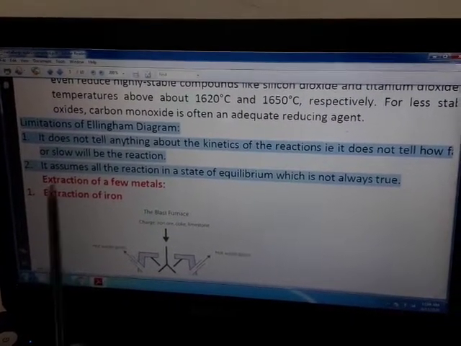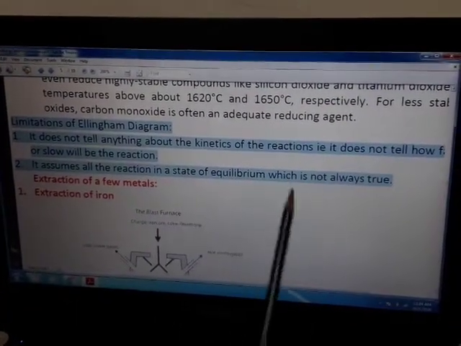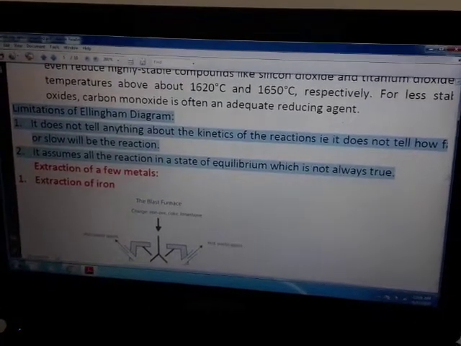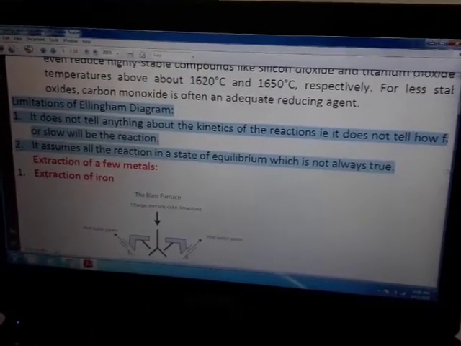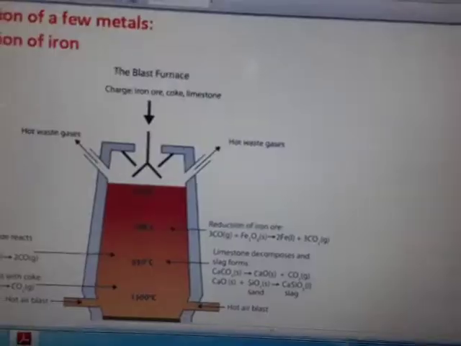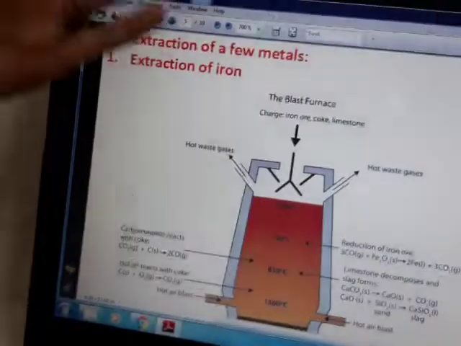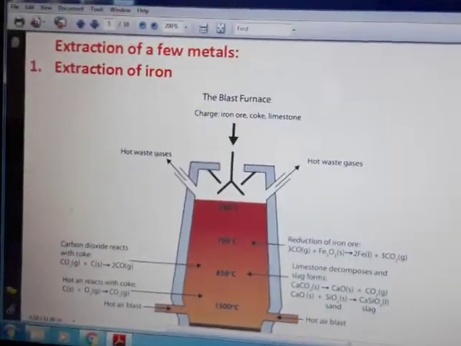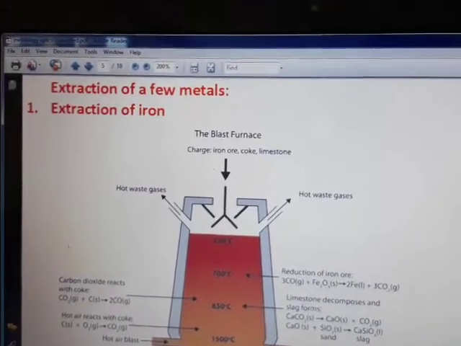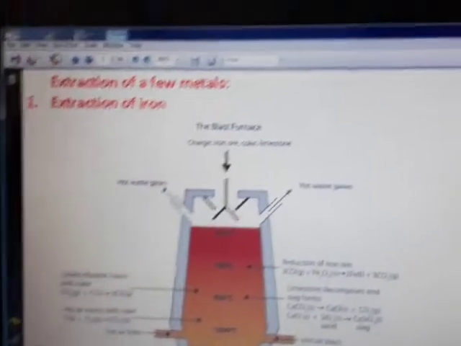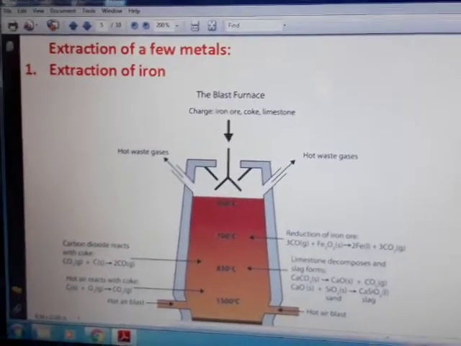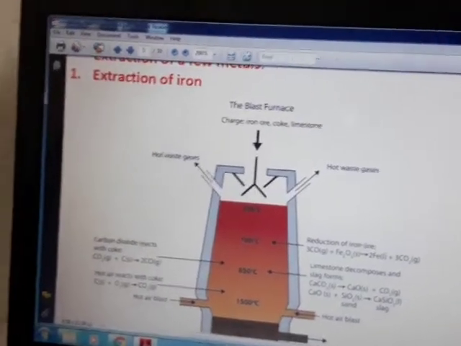Next one, it assumes that all the reactions are in a state of equilibrium, which is not always true, and we know that unless the reaction is in equilibrium, we cannot predict anything about it. Now children, we shall be discussing extraction of a few metals. Number 1, the extraction of iron, which we had started. Iron is a day-to-day metal, and we cannot expect our life without iron. How it is extracted? So I shall be discussing it right from the beginning.